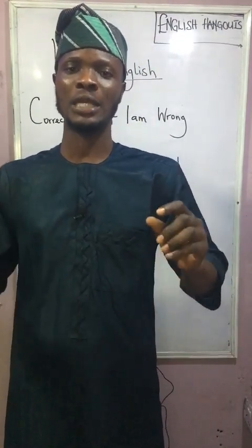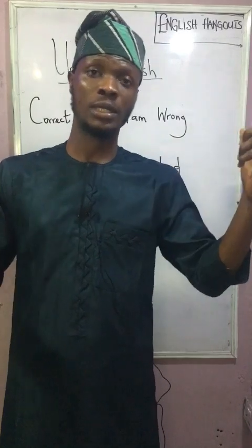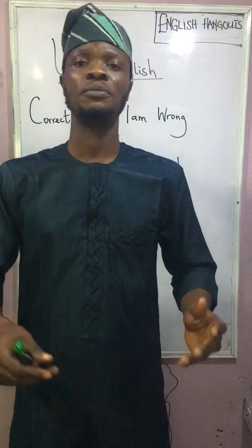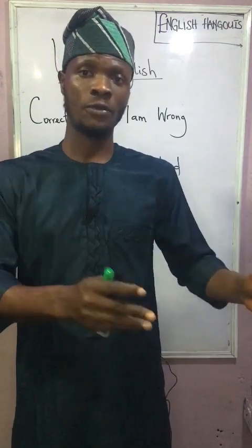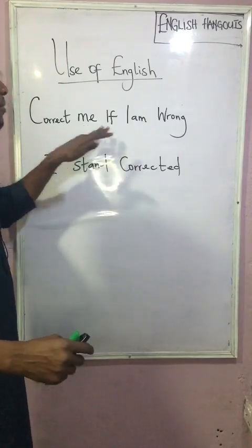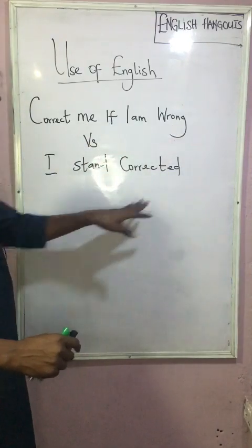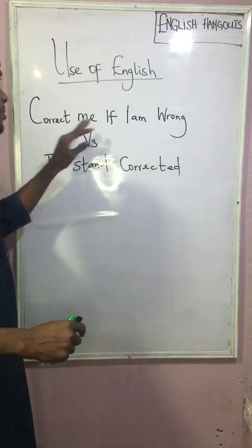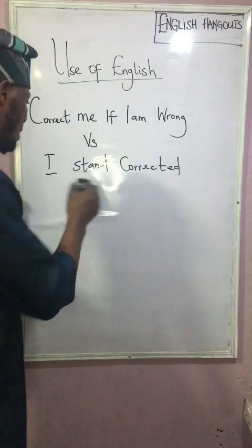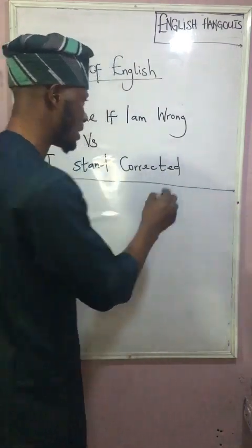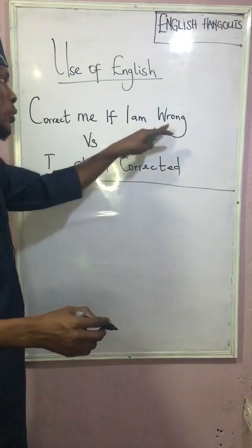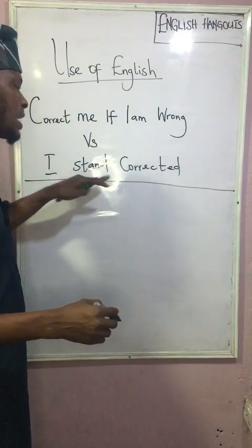Just as I looked at a quick one the last time we met on this platform, where we looked at send off and send forth, a quick one today also. Look at the whiteboard. Correct me if I am wrong. I stand corrected. I want to highlight some sentences on the whiteboard. The sentences will be used to unravel when you can use "correct me if I am wrong" and when you can use "I stand corrected".